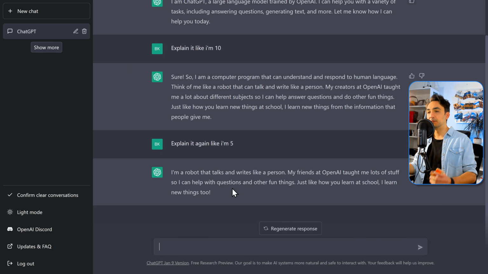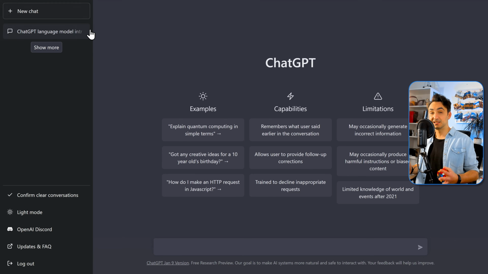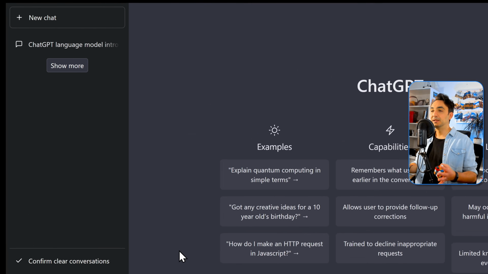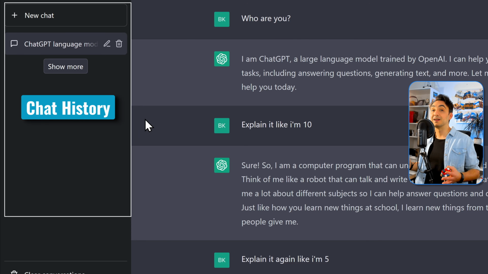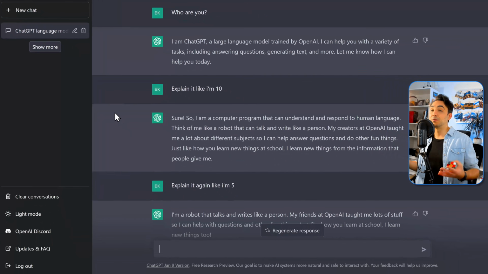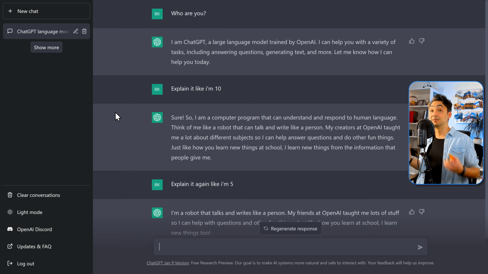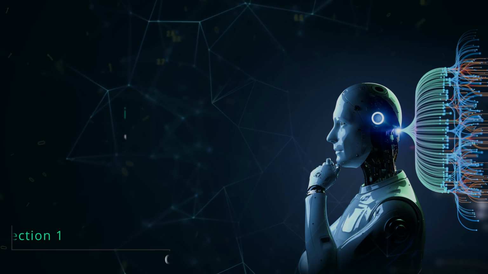conversation, and it understands the whole context. Be aware, if you start a new chat over here from the left side, it will not remember the current conversation. Each new chat, it's like a new page. Like all those conversations are independent from each other. And beneath it here on the left side, you can start seeing all different conversations that we started with ChatGPT. So you can revisit them again and continue the chat with the AI. Alright, so with that we have created a brand new account in OpenAI, and we understood the main elements of the user interface in OpenAI.